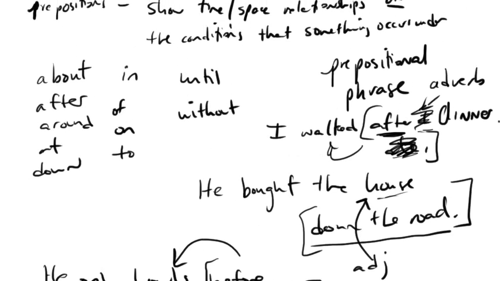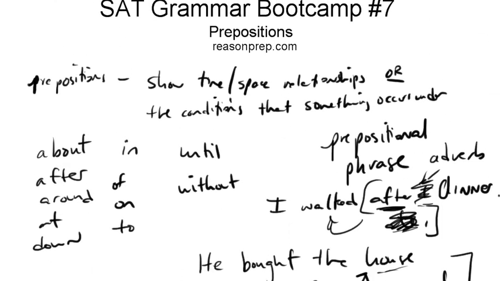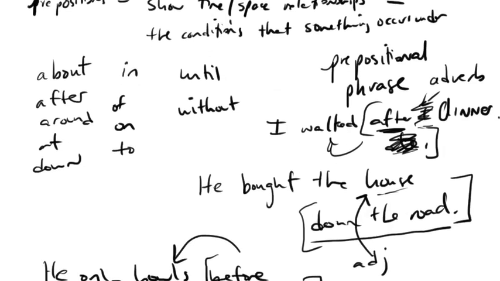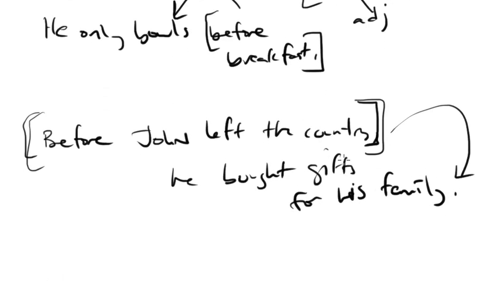Let's see, what else do I have to say about prepositions. So we talked about prepositional phrases, we talked about different prepositions. Okay, finally, how do they test prepositions on the SAT? So generally they're not going to test prepositional phrases directly. I mean, you're going to see prepositional phrases in the various sentences. You're going to see them as adjectives, as adverbs. You're going to see them within the main clause of the sentence. You're going to see them as introductory modifiers. But they're not really going to test them directly.